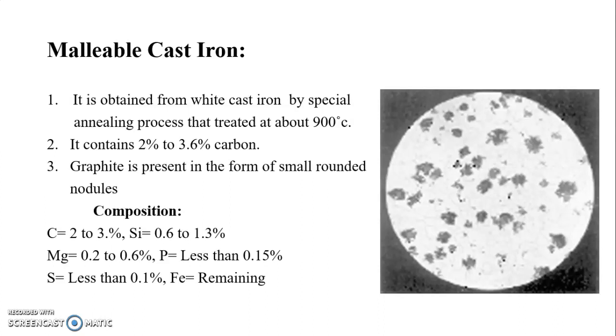The composition of malleable cast iron: carbon 2% to 3%, silicon 0.6 to 1.3%, manganese 0.2 to 0.6%, phosphorus less than 0.15%, sulfur less than 0.1%, and the other element is ferrous.